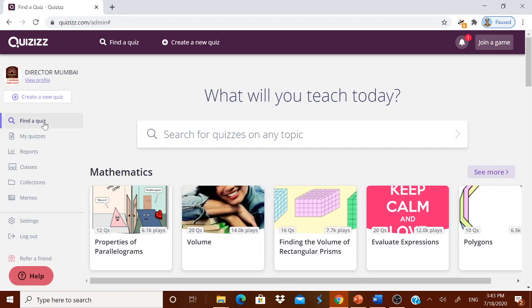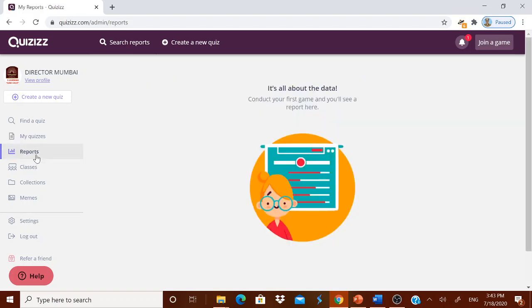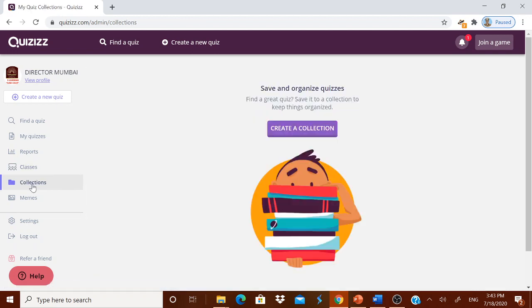Create a new quiz, find a quiz, my quizzes, reports, classes. What is this, my quizzes? My quizzes will give you whatever quizzes you have saved, and reports means whatever the children have played in the quiz, and classes you can have, and collections you can have. You can save the collection, and memes and all settings are there. We will come back to it.